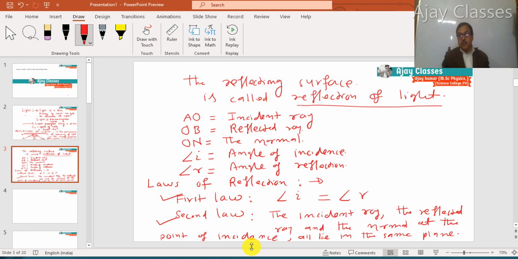We should also take care of the silver metal surface, which is one of the best reflectors of light. A ray of light which is incident normally on a plane mirror is reflected back along its own path. Laws of reflection can be applied to all kinds of reflecting surfaces.